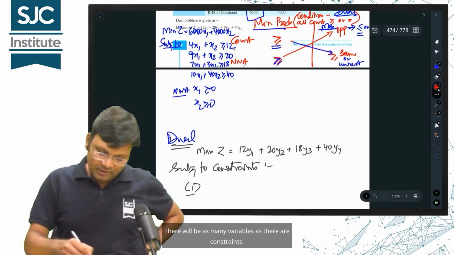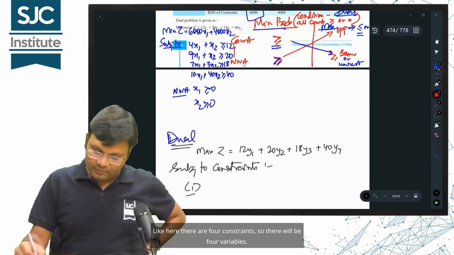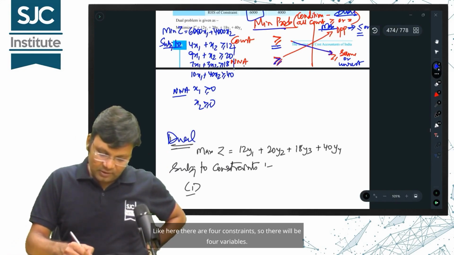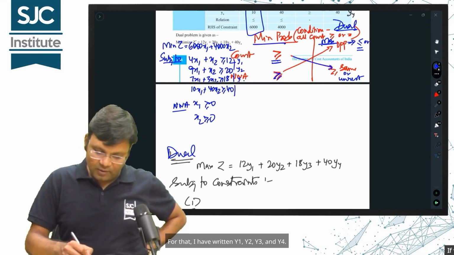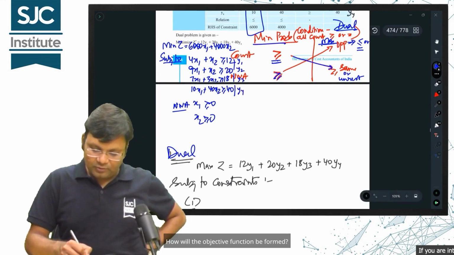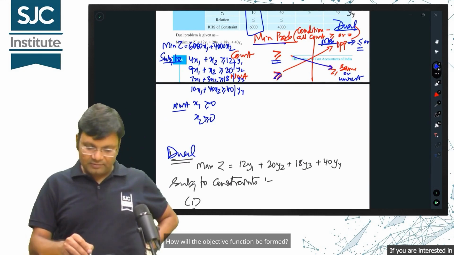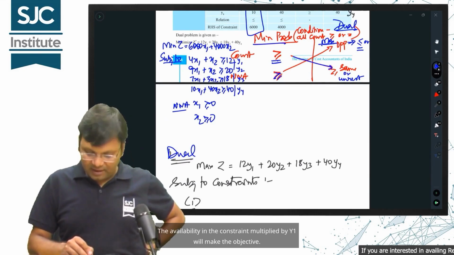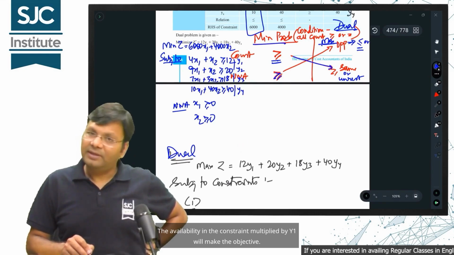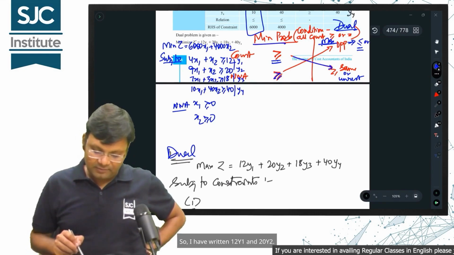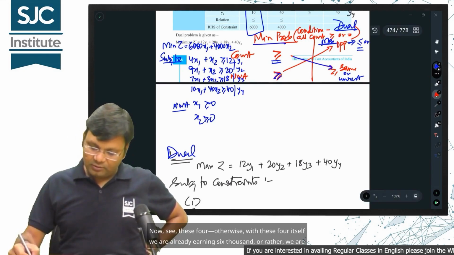There will be as many variables as there are constraints. Like here there are 4 constraints, so there will be 4 variables. For that, I have written y1, y2, y3 and y4. How will the objective function be formed? The availability in the constraint multiplied by y1 will make the objective. So, I have written 12y1 and 20y2.